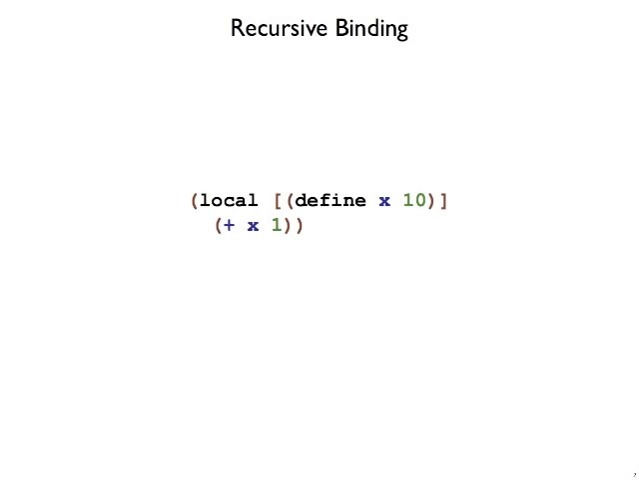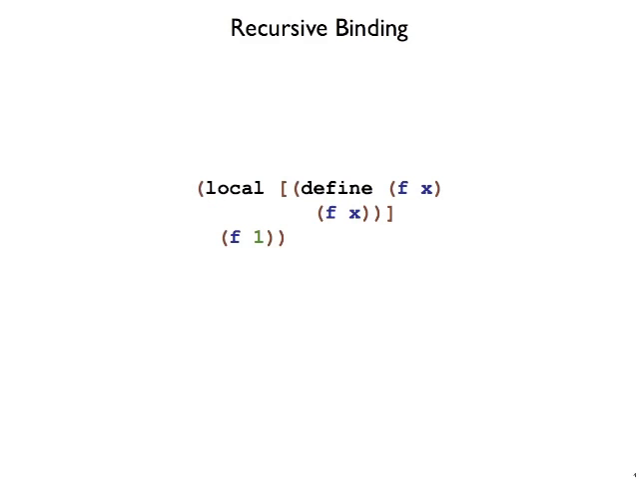Local form in PLAI typed is very similar to the let form that we've implemented in our book language, in that it allows us to locally bind the name x, 10 to 10 in this case, and then we can use x in the body of the local, but x is not visible outside. So this program, of course, produces 11.